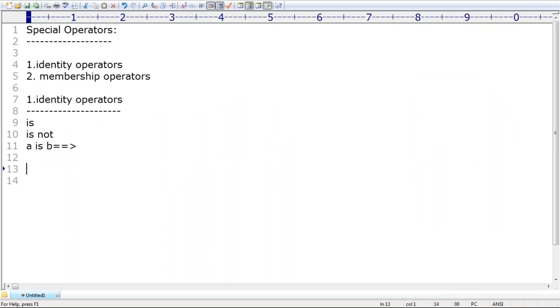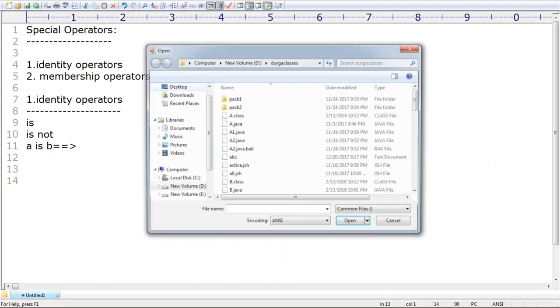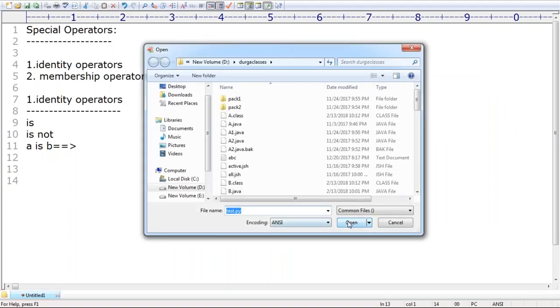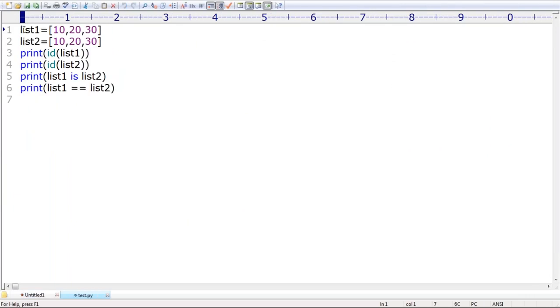Now observe, yesterday we had a discussion about one small example. Assume list1 is equal to 10, 20, 30. This is the first list. List2 is equal to 10, 20, 30.